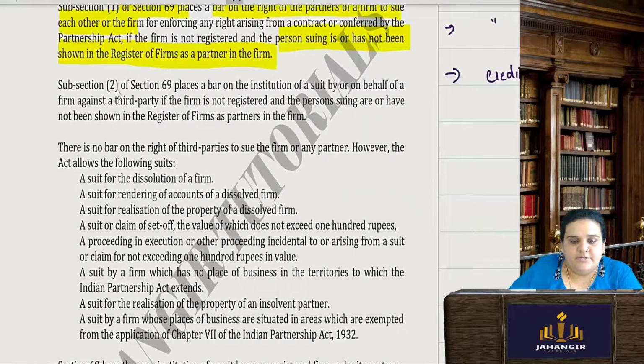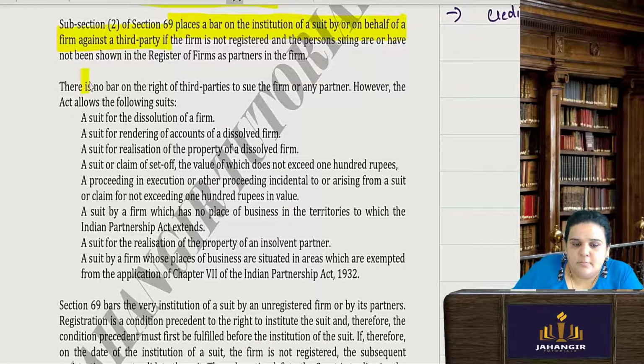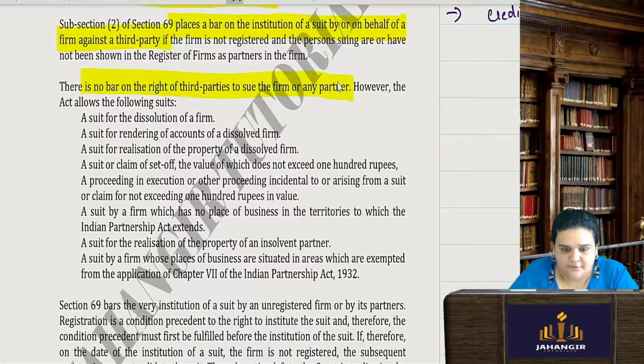Also, Section 69 subsection 2 places a bar on institution of a suit on behalf of the firm against any third party. So the firm or the partners cannot sue the third party also. Okay. However, there is no bar on the third party to sue the firm or the partner. But even if it is a non-registered firm, the court will help in the following cases.